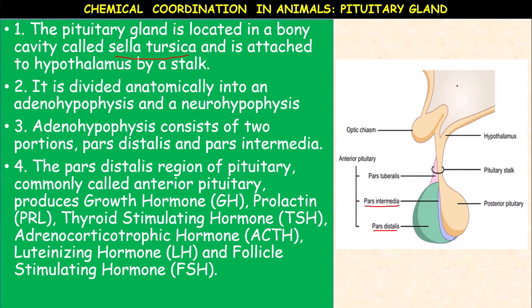So this pituitary gland, with the help of the pituitary stalk, is attached to the hypothalamus beneath the brain.